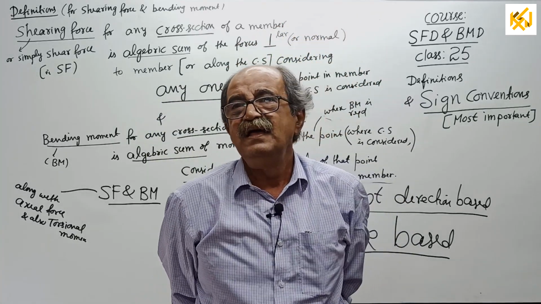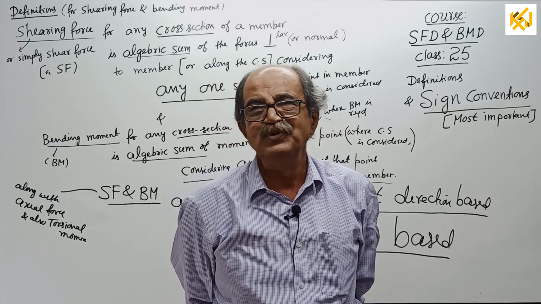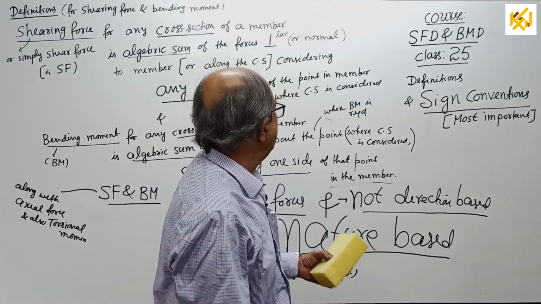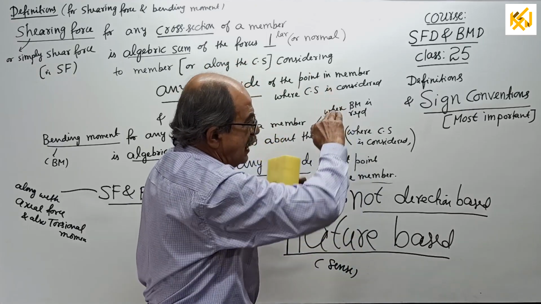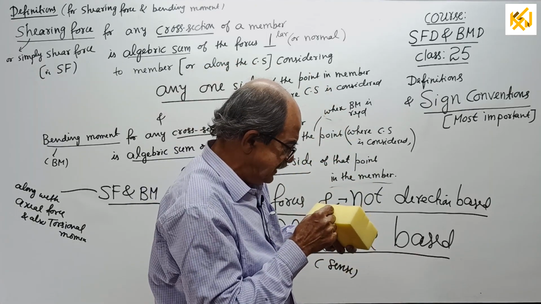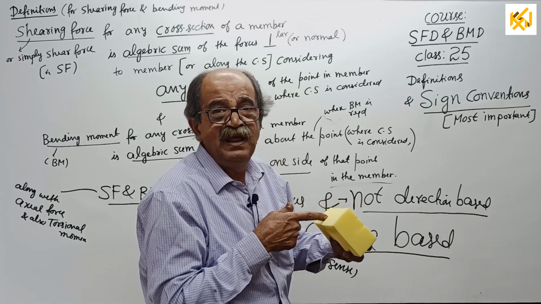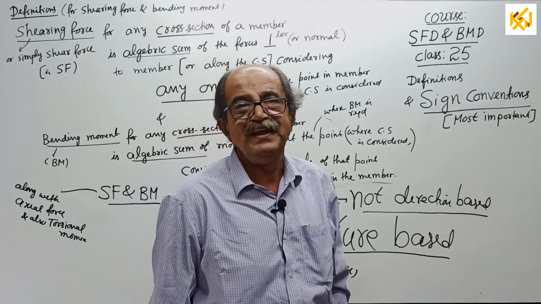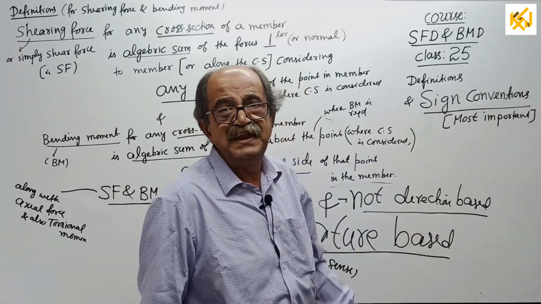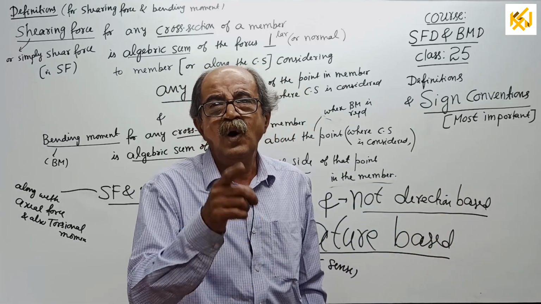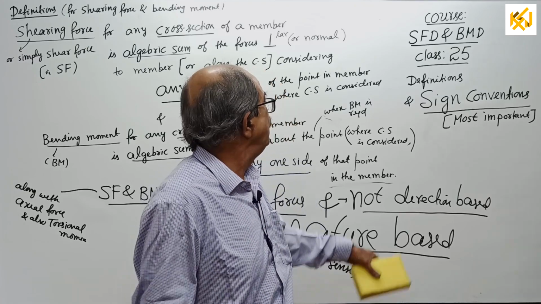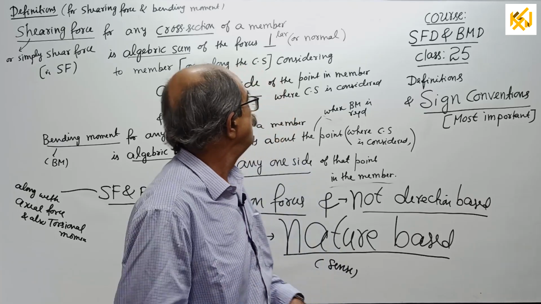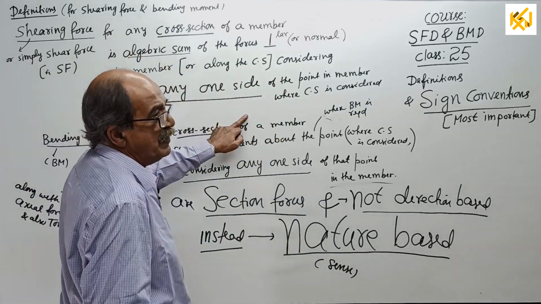Some people tell smiling face and weeping face. No, I don't like it. When you want a bending moment, do you think you have to look this way and then take a paper and put a sketch there, see smiling or weeping? No, I will tell the easier way to decide sign later. After I finish sign convention, I will tell how easily you can decide sign for bending moment. I will eliminate all confusion for both shearing force and bending moment.